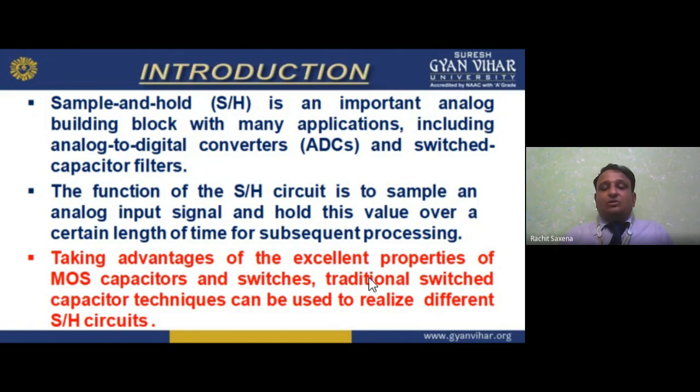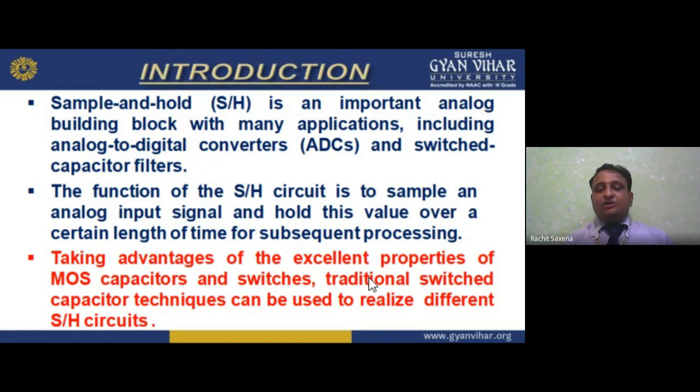Okay. Now, the function of the sample and hold circuit is to sample an analog input signal, whatever its value, and hold this value over a certain length of time for subsequent processing. So the processing is done step by step in a continuous manner, holding for a length of time.